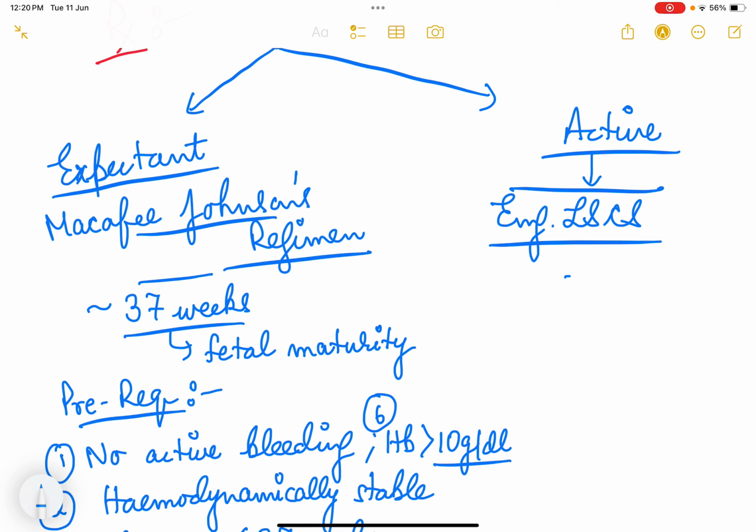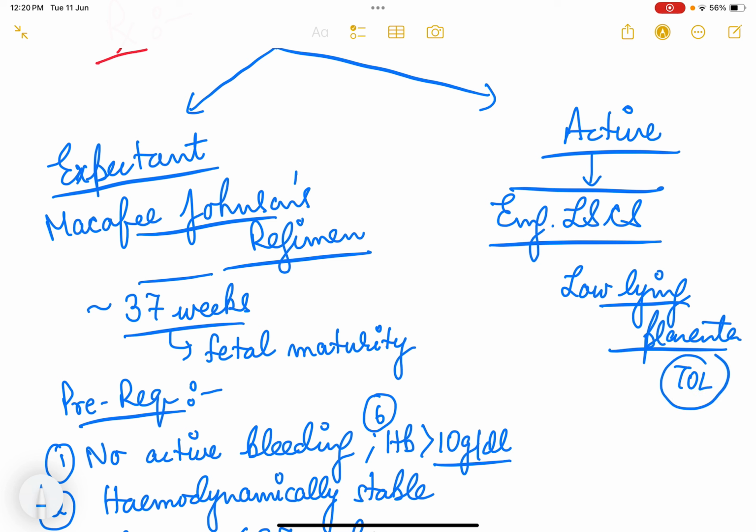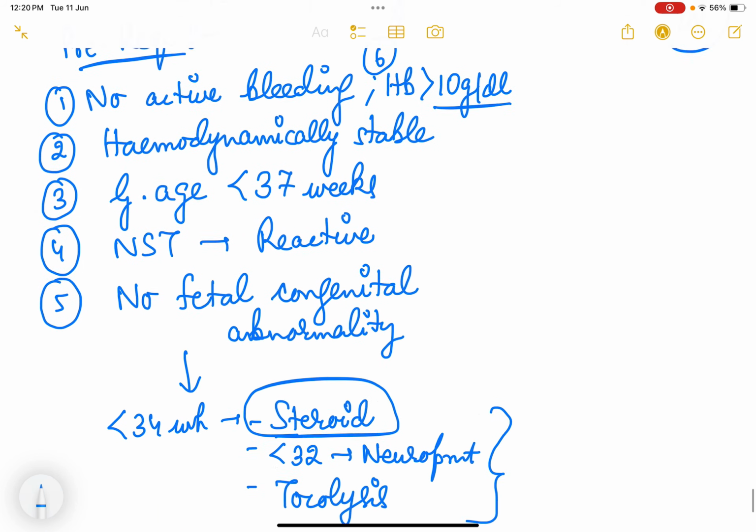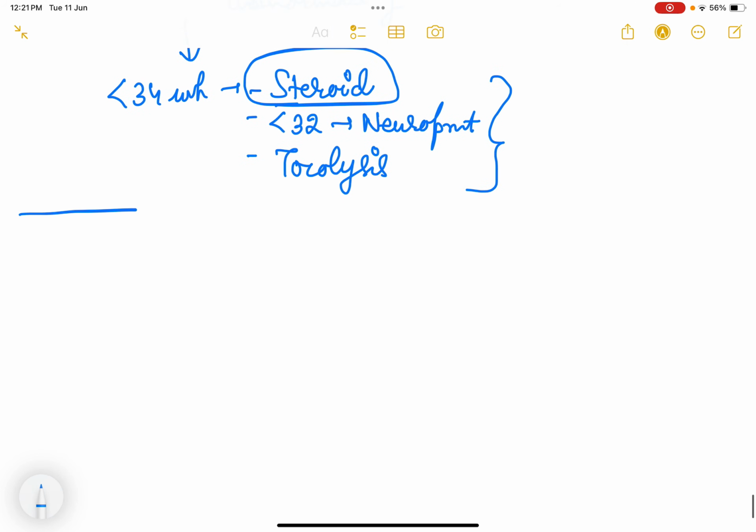But if it is only low lying placenta, that is grade 1 and grade 2, and the placenta has moved away during cervical dilatation, then you can give trial of labor, but then your OT should always be ready. Double setup examination has to be maintained. Okay, so this is all about placenta previa.